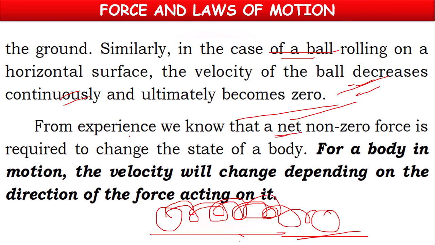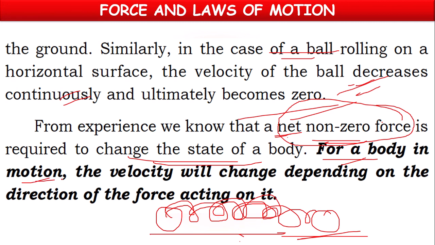And one more thing, a net non-zero force is required to change the state of a body. That also we have learned. For a body in motion, velocity will be changing. Why will velocity be changing? Depending on the direction of force acting on it.